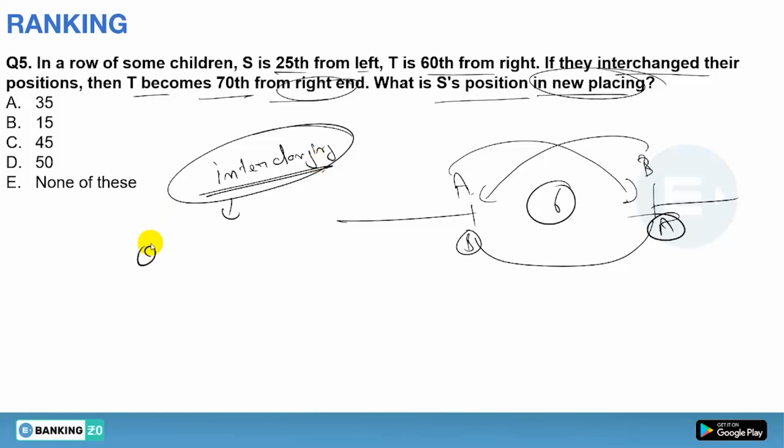So first of all, there will be the old position. Old position means before interchanging. So S we have from the left, it is 25th. Now we have T and it is from the right and it is 60th, yes or no?